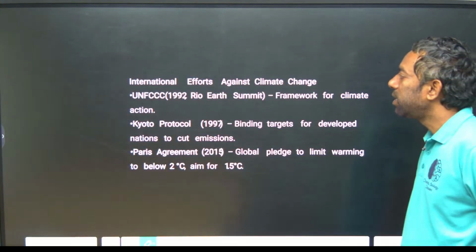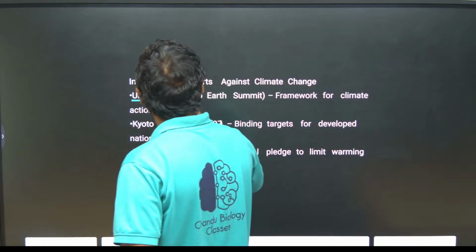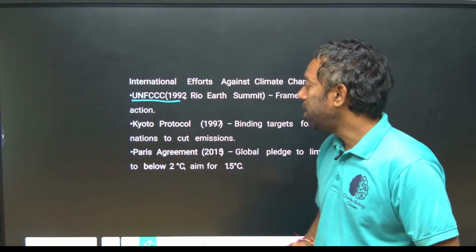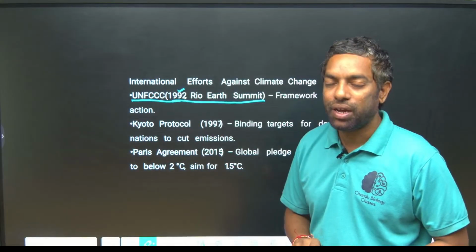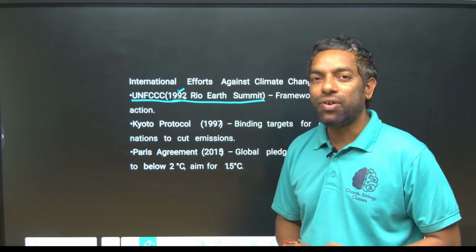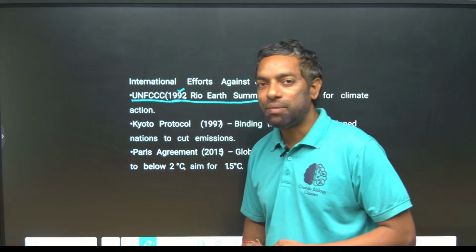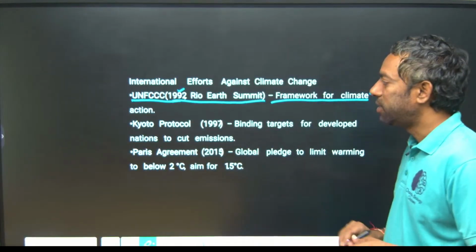International efforts against climate change. UNFCCC, the United Nations Framework Convention on Climate Change, comes under the Rio Earth Summit 1992. Rio is the place in Brazil where the Earth Summit took place. In that summit, the convention UNFCCC was declared. Okay? That is the framework for climate change.